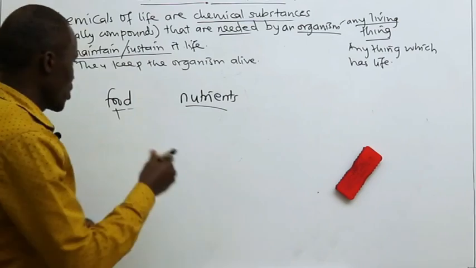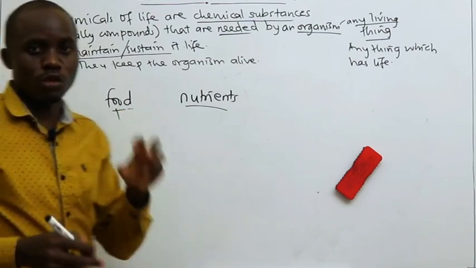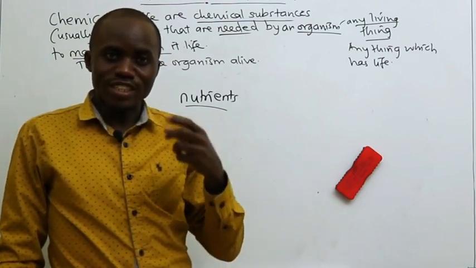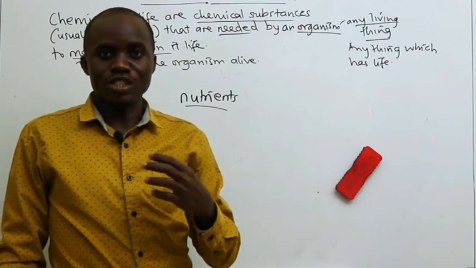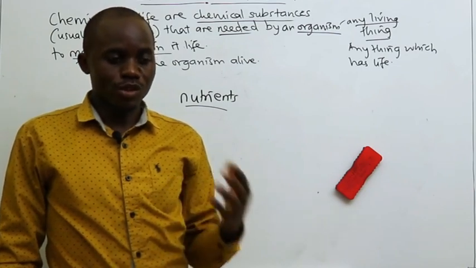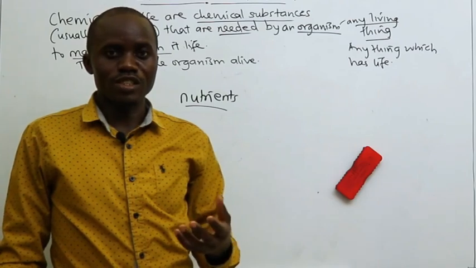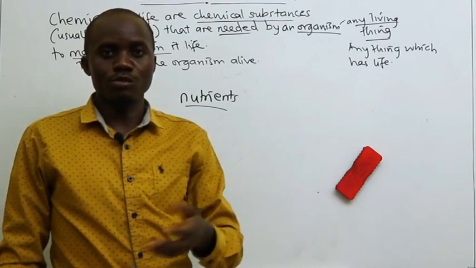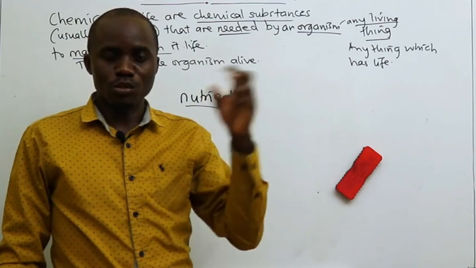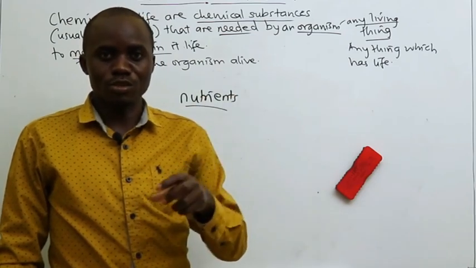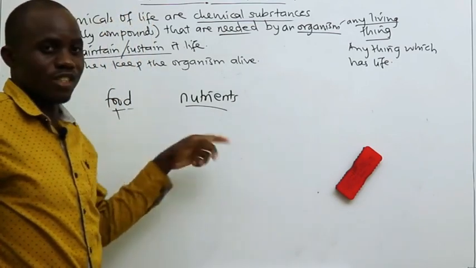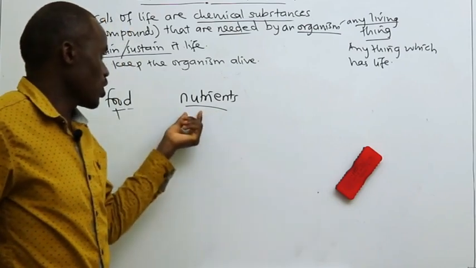Now that food has two main components. There is a part of food which is actually needed for maintaining life, and the other part which is not needed for maintaining life. For example, when you are preparing matoke, you remove the cover, the peelings. So it means that the peelings are not so much needed. There is something inside the matoke which is needed, and that component of the food which is actually needed to maintain life is what you call a nutrient.